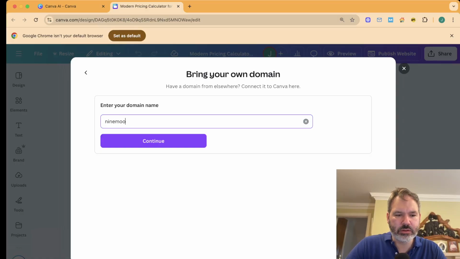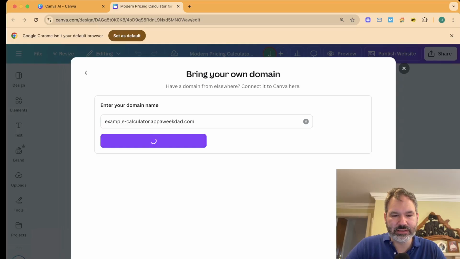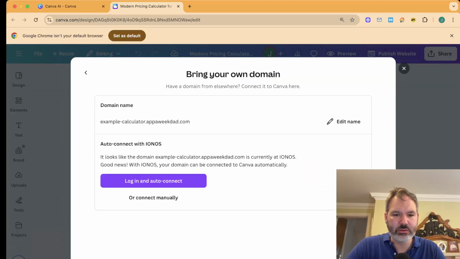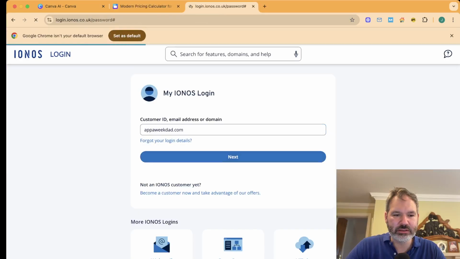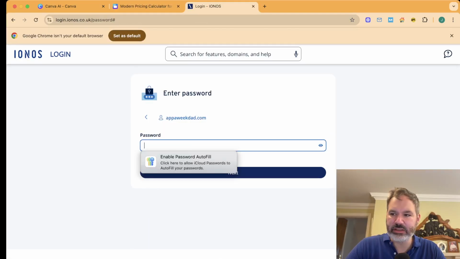Moonstart. Example calculator. Dot. If this works, I'll be impressed. Let's see. So it is working. It's figured out who I use for the domain, and okay, I need to be careful here. I'm going to pause.